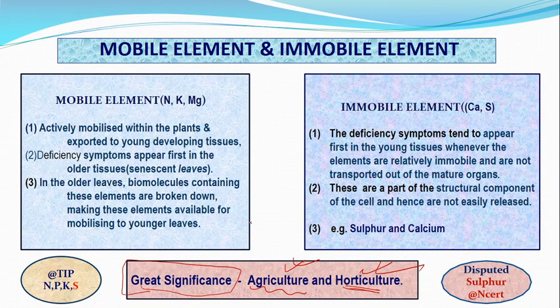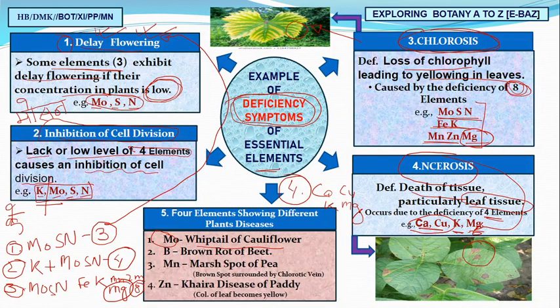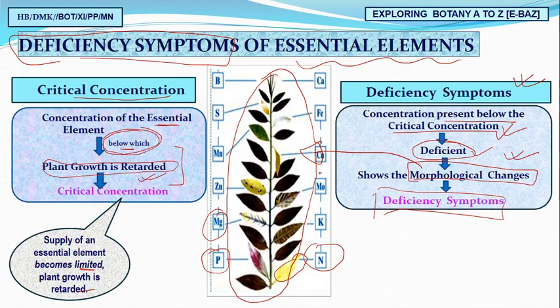Now, a revision. What is a mobile element? N, K, Mg and Ca, but sulfur is disputed, as I told you. We also have whiptail disease, caused by molybdenum deficiency. Similarly, we studied the mnemonics, which are important.